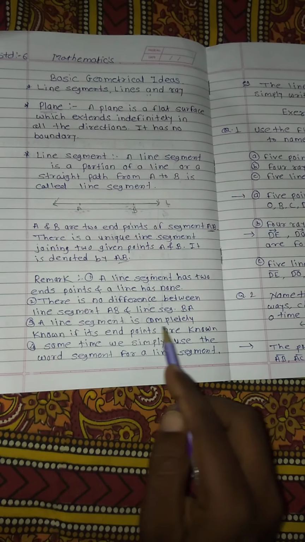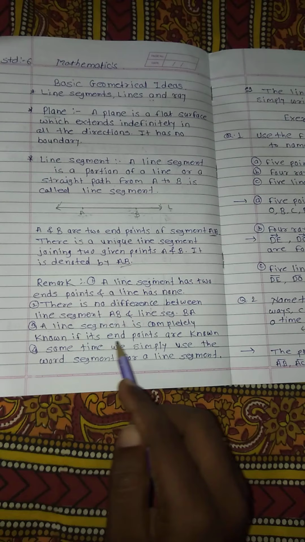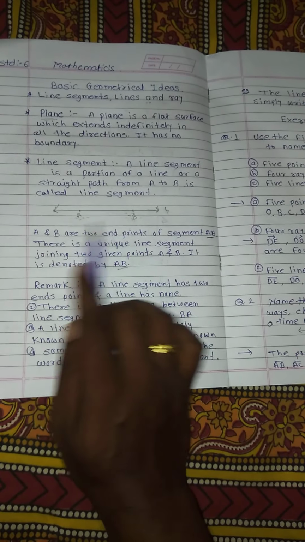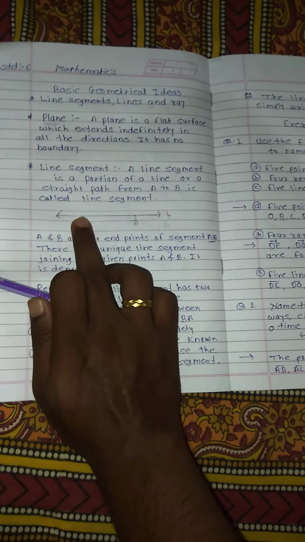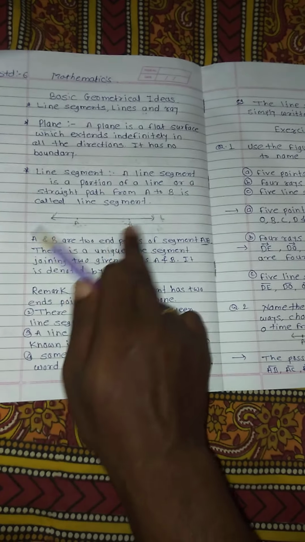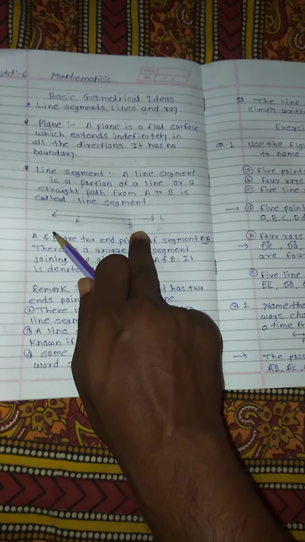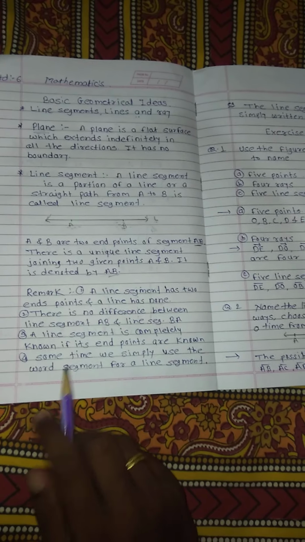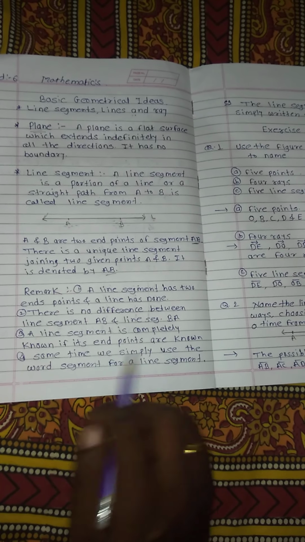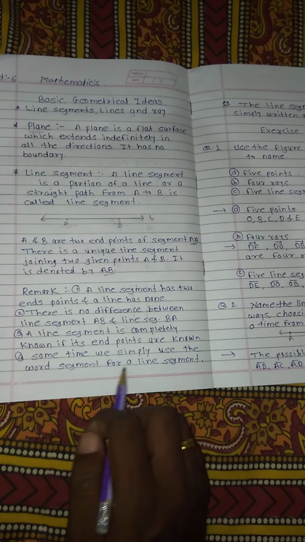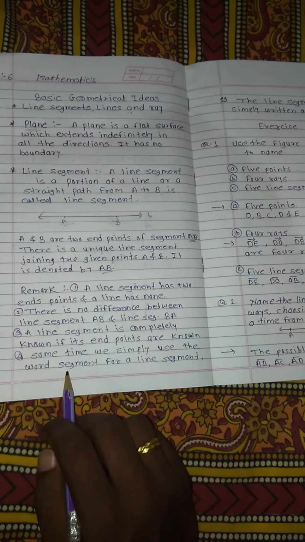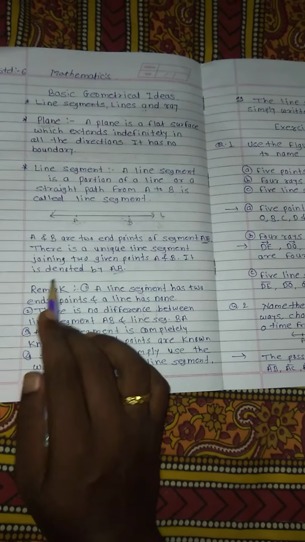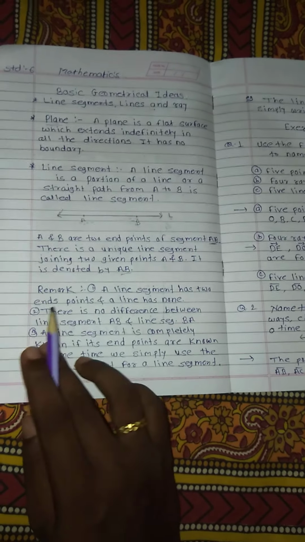A line segment is completely known if its endpoints are known. If the endpoints are known, then we can say that this is the line segment. If one is missing, you cannot represent that line segment. For that purpose, we have to show these two endpoints. Sometimes we simply use the word segment for the line segment. I'm just using segment AB, which can represent line segment AB.